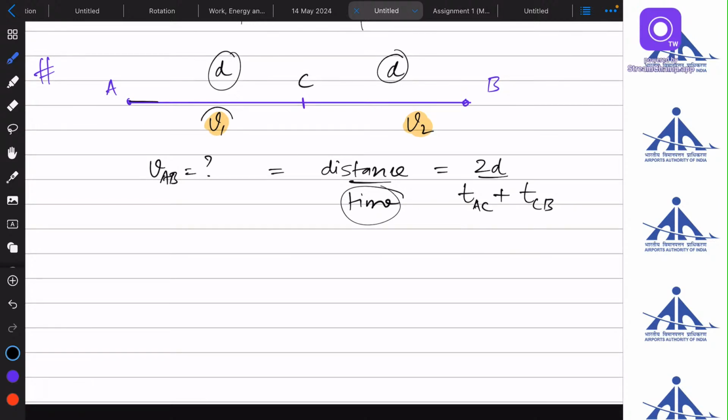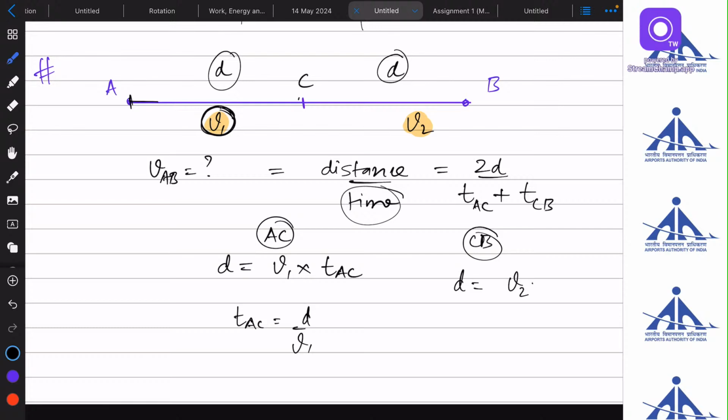If the velocity or the speed is constant from A to C, then we can write the distance is equal to speed into time. From here we can write TAC as d by v1. Similarly, from C to B, this distance is v2 into TCB. So TCB we can also find as d by v2.